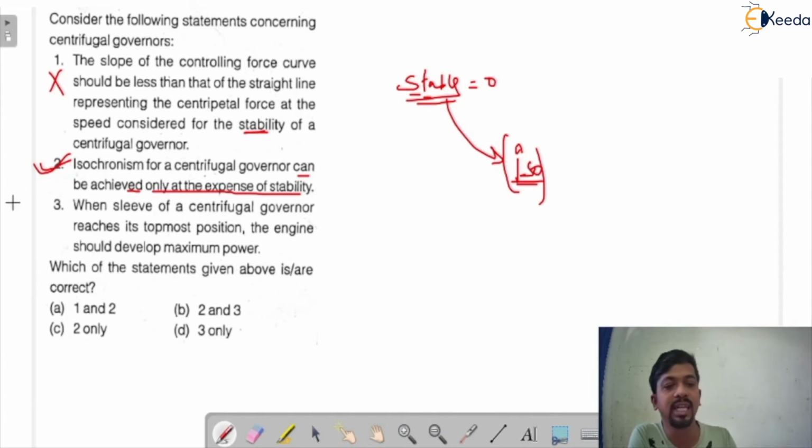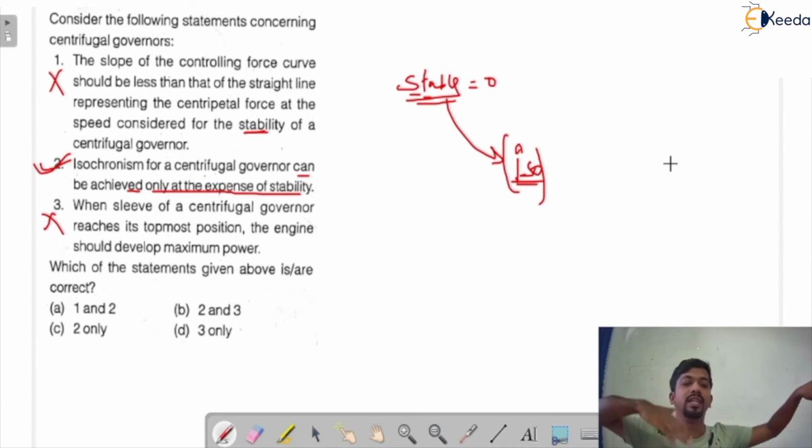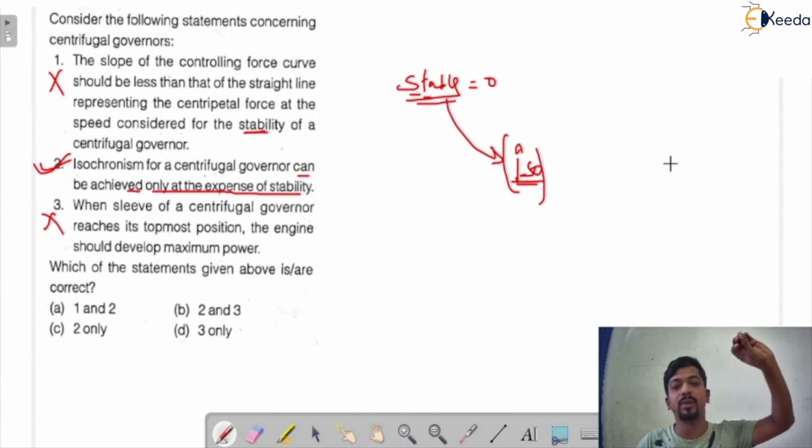In the third statement, when the sleeve of a centrifugal governor reaches its topmost position, the engine should develop maximum power. This is not correct, because the sleeve will move either in the upward direction or in the downward direction. As the load on the engine decreases, the speed of the sleeve, or you can say the speed of the governor, will increase. That means the sleeve will move in the upward direction and reach the topmost position. As it reaches the topmost position, it has the maximum speed, so the governor will develop minimum power, because the throttle valve will not open there.